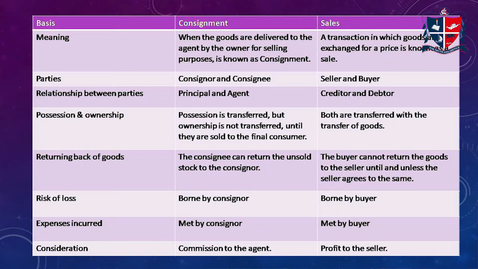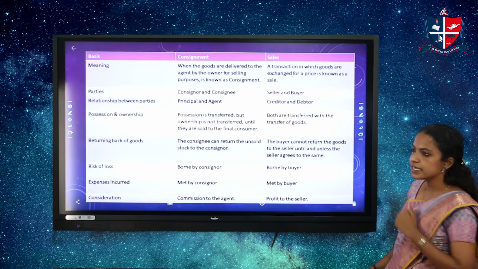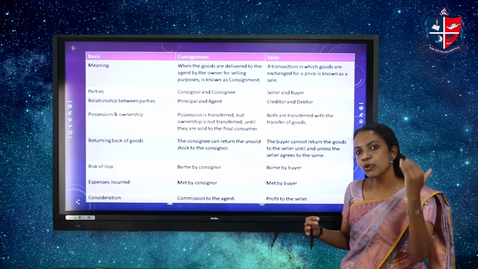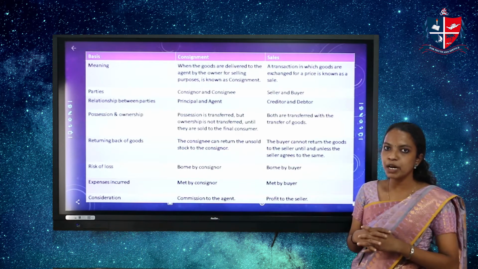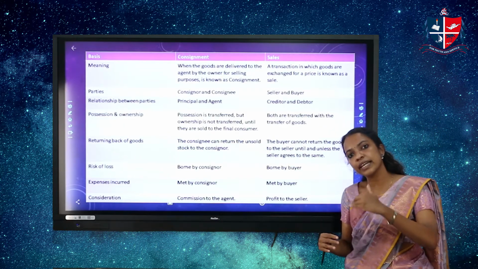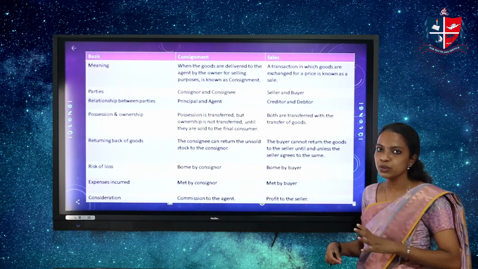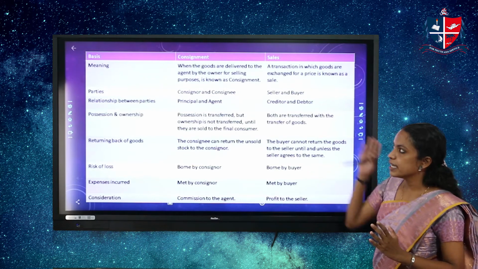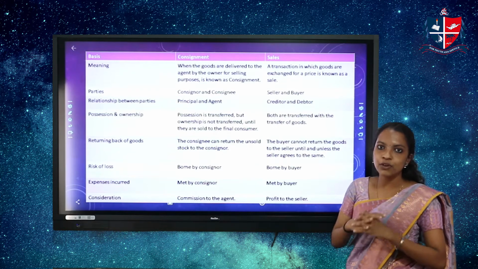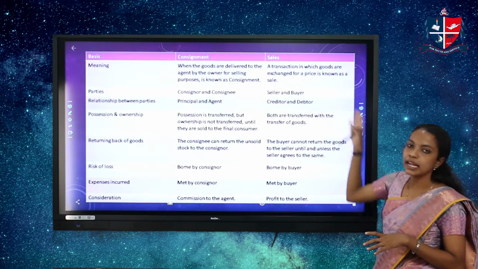Next is the difference between consignment and sale. Let us see what the differences between consignment and sale are. Consignment is when the owner of the goods transfers the possession of goods to another person for selling purposes. Sale is a transaction in which goods are exchanged for a price. When the buyer pays the price, the seller has to exchange the product to the buyer. This is sale. Second is the parties involved. In consignment, there are two parties involved: consignor and consignee. In case of sale, the two parties involved are the buyer and the seller.